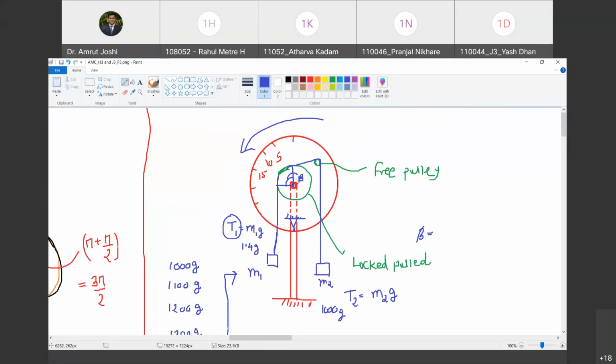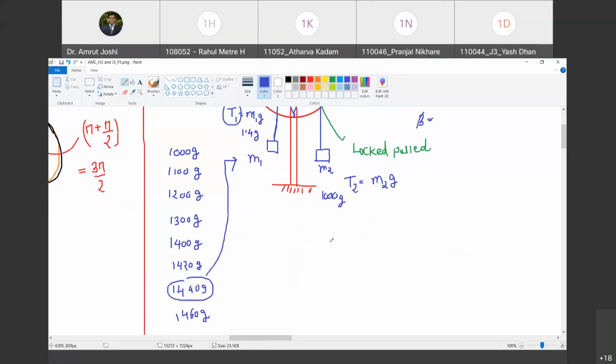In it, what are we going to do? We are going to keep beta constant. So I will choose a particular value of beta. Let me say I take beta equal to 60 degree, which is pi by 3 radians. Are you with me? I am going to keep beta constant, and in this experiment, I will go on changing T2. So I will have different values of M2 and I will calculate the value of M1 required to lift that M2. Are you with me?